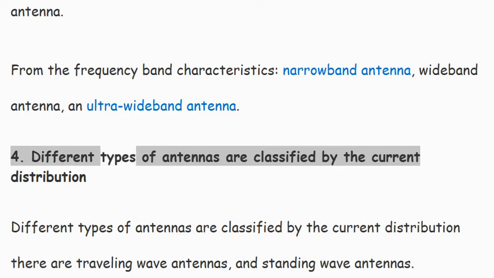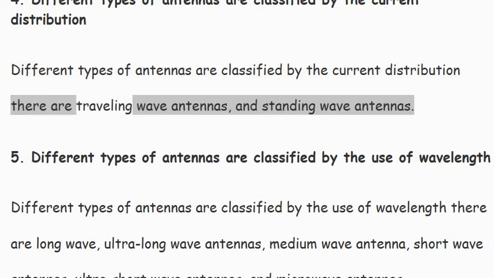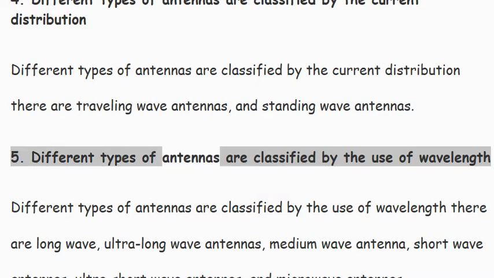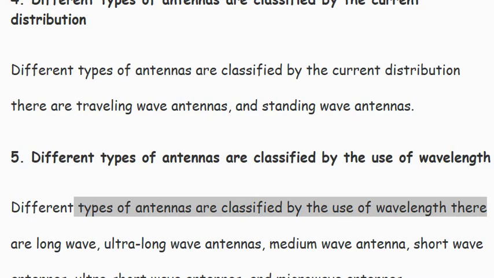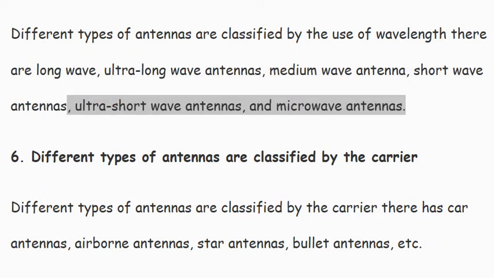4. Different types of antennas are classified by the current distribution. There are traveling wave antennas and standing wave antennas. 5. Different types of antennas are classified by the use of wavelength. There are long wave, ultra-long wave antennas, medium wave antenna, short wave antennas, ultra-short wave antennas, and microwave antennas.